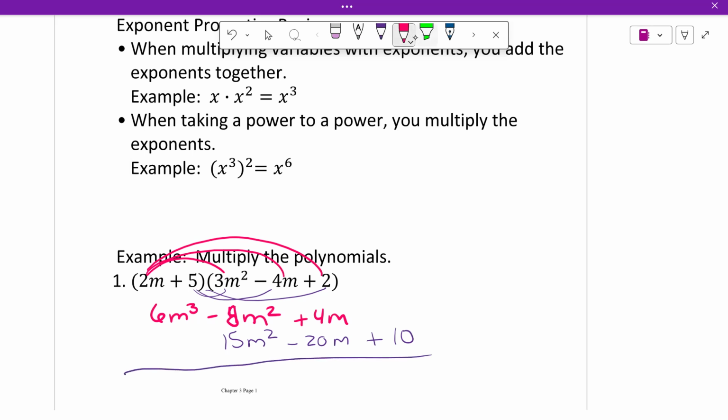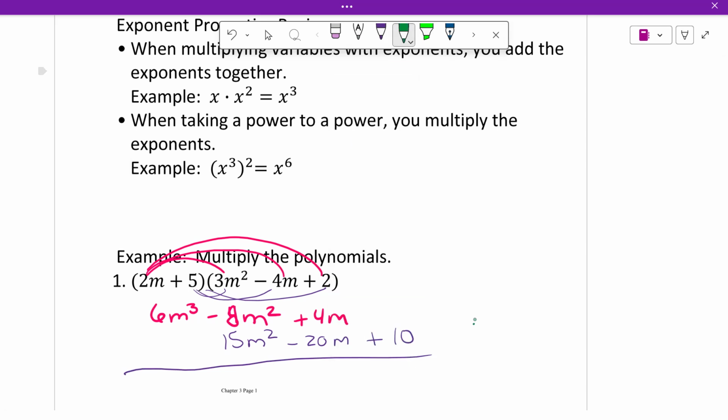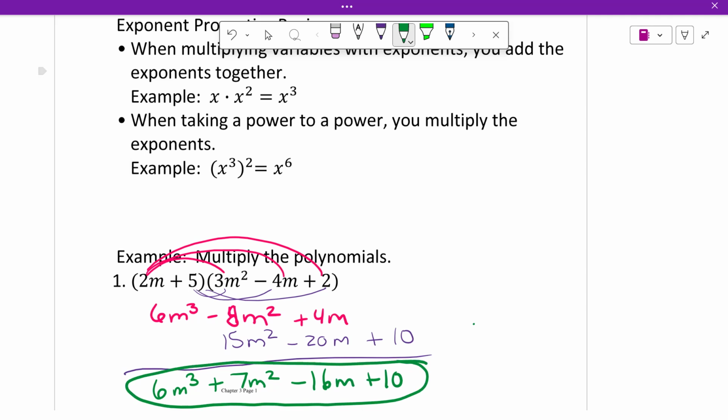Then if we add, 6m cubed plus nothing is 6m cubed. Negative 8m squared plus 15m squared is plus 7m squared. 4m minus 20m is negative 16m plus 10. And that is our answer. Taking a binomial times a trinomial, we just have to be careful with powers.